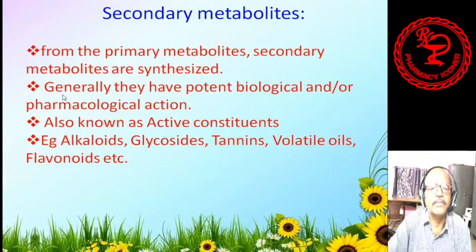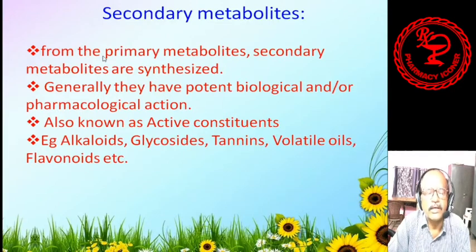Then secondary metabolites. Why are they called secondary? Because sometimes they are formed from the primary metabolites. From the primary metabolites, secondary metabolites are synthesized. Generally, they have potent biological and pharmacological action, and here you see the difference between primary and secondary metabolites. Primary metabolites don't have any biological or physiological action on the body. They only help for the proper growth and development of the plant body itself, but they don't have any physiological action.